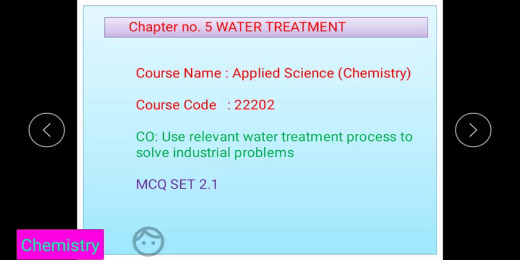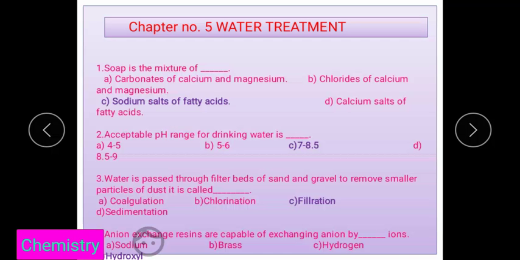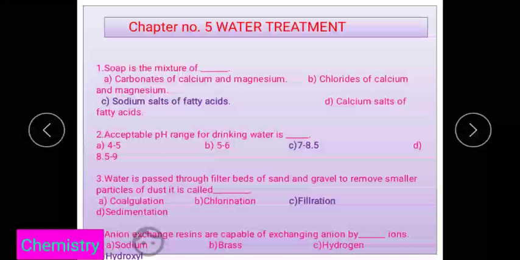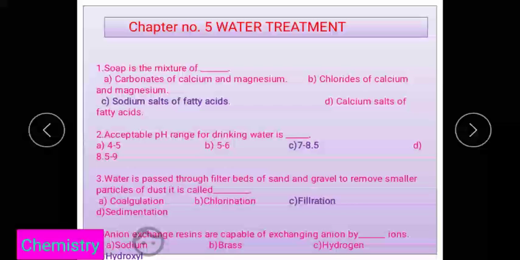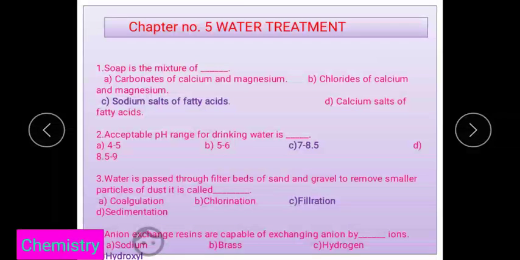Now let's see a few MCQ questions one by one. The first: soap is a mixture of dash dash. Yes, it is a mixture of sodium salt of fatty acid that is called a soap.